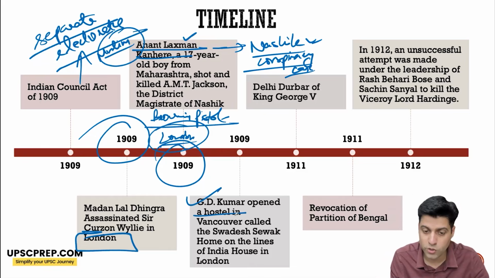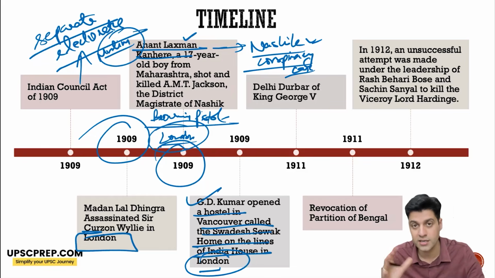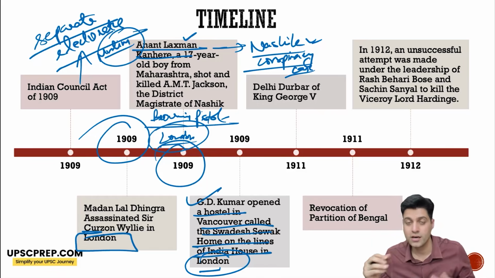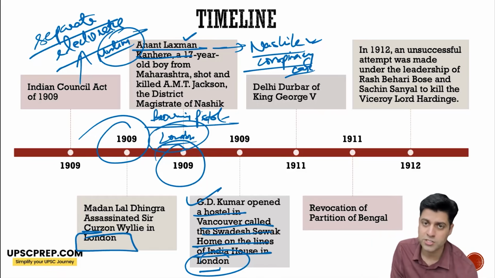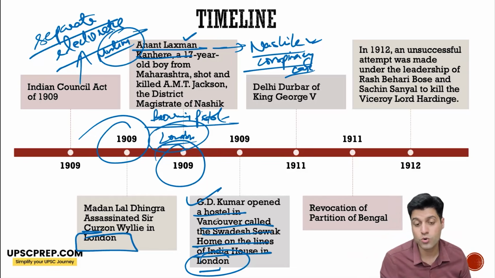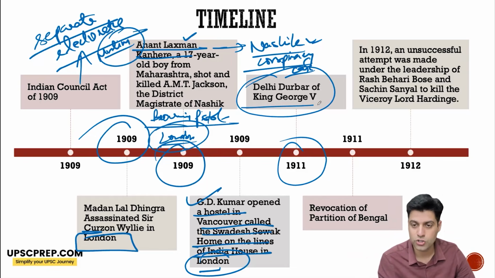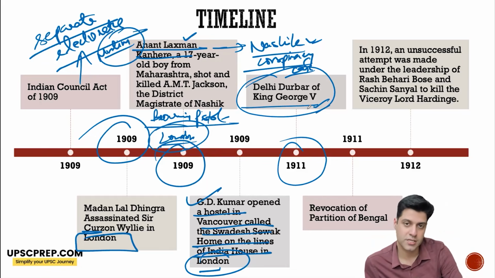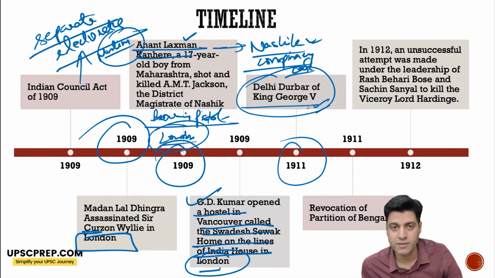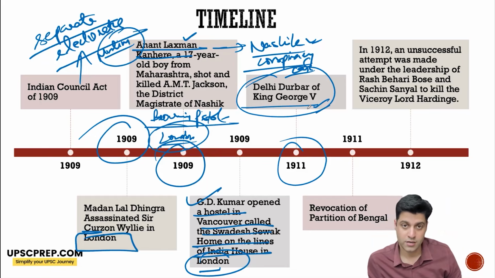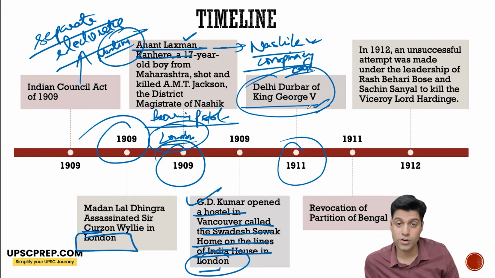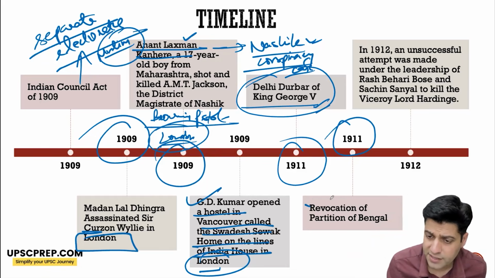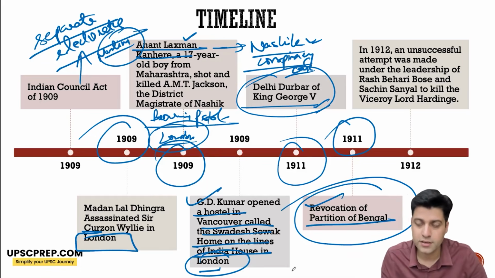Now G.D. Kumar opened a hostel in Vancouver called Swadesh Sevak Home on the lines of India House in London. India House, as we've read earlier, was opened by Shyamji Krishna Verma. 1911, the Delhi Durbar of King George V happens. King George V came along with his wife, and that is where the coronation happened. 1911, revocation of the partition of Bengal happened.